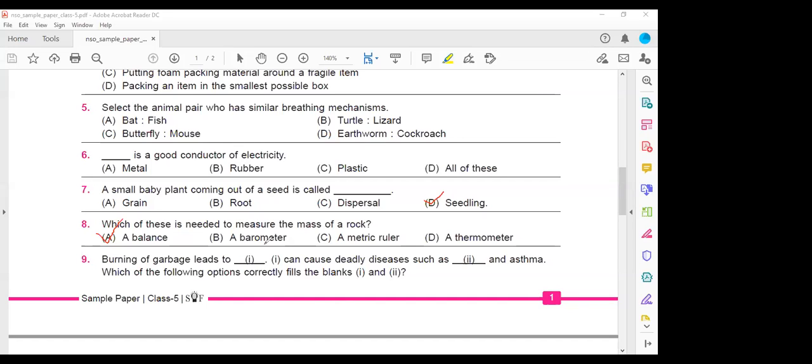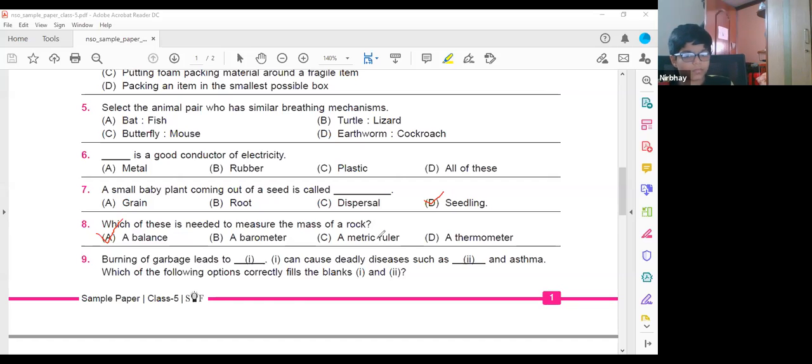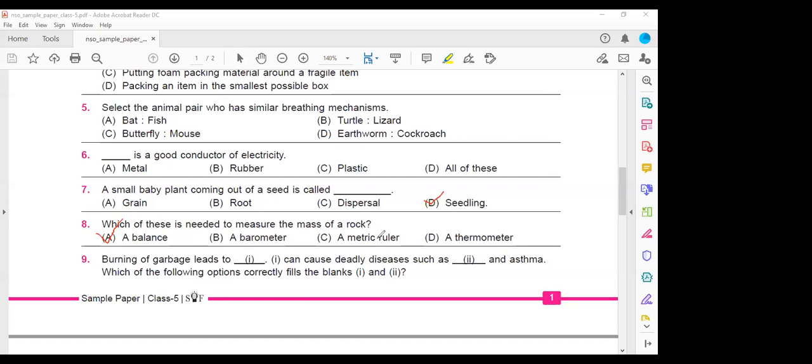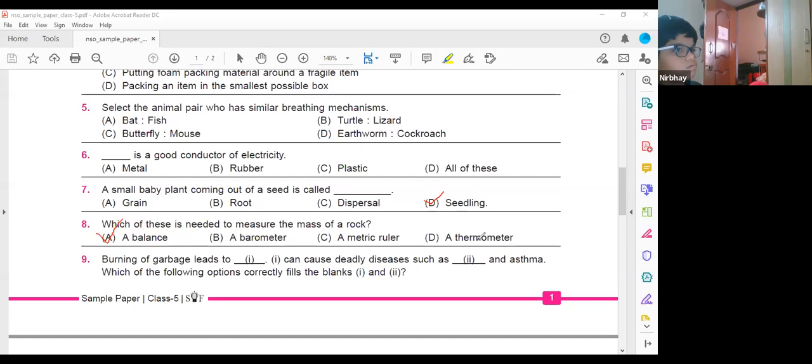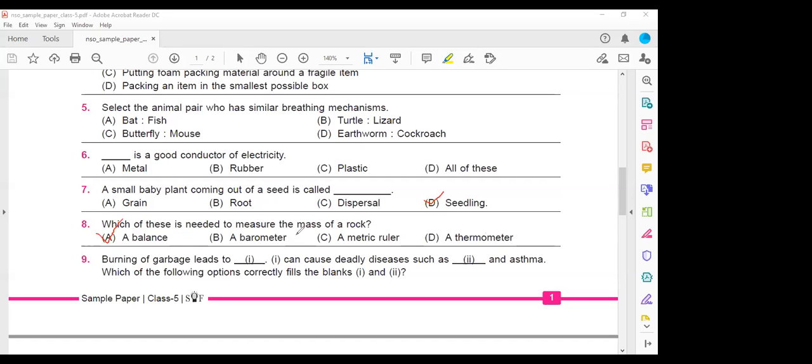And ma'am, metric ruler? Metric ruler is the normal scale you use for drawing lines and for mathematical calculations. And this is the thermometer, which measures the temperature. Fine. Any doubt? No. Okay.